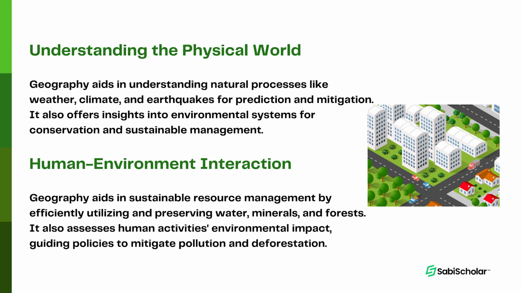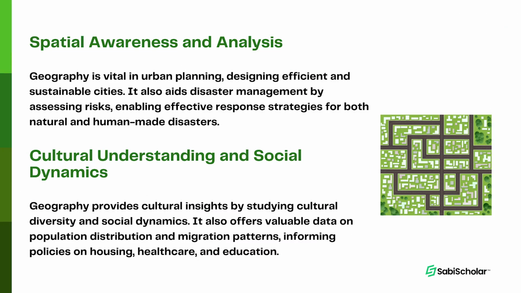Next, we're also going to look at spatial awareness and analysis. First of all, it's urban planning. That's the first thing here. Urban planning is responsible for how humans plan to structure their physical environments in relation to how they choose to coexist with it. In this case, regional planning helps to design cities and regions, and we also have disaster management, which plays a vital role in preparedness, to prepare for disasters that can happen, so as to reduce the fatalities that can result from these kinds of problems.